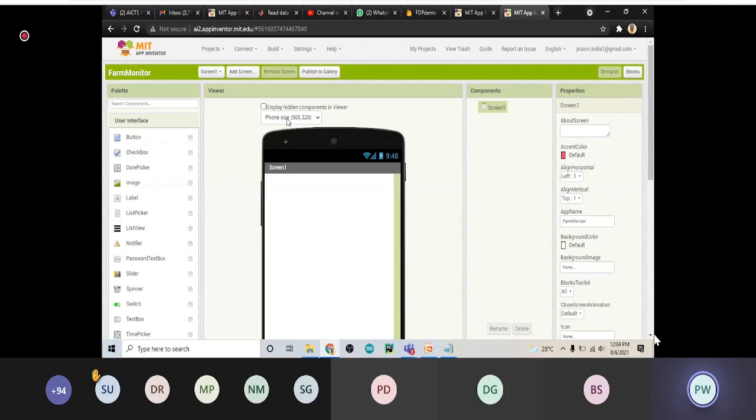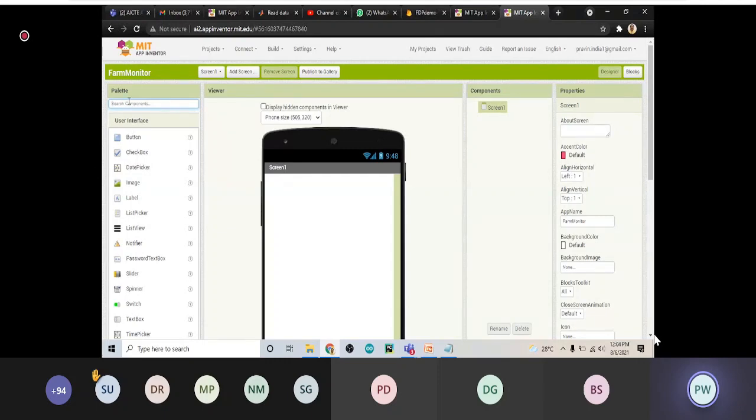The complete IDE is available. On the left-hand side, there is a palette. Those who are already aware of everything in MIT App Inventor can directly search for the components. As you start hands-on work with MIT App Inventor, you can directly search for a component by entering its name. Suppose there is a button, I can enter button here and that button will appear.